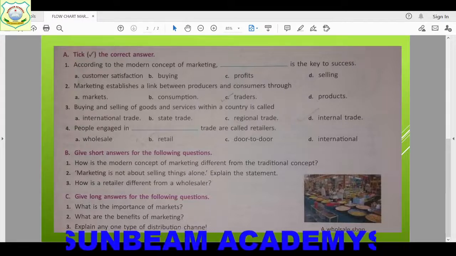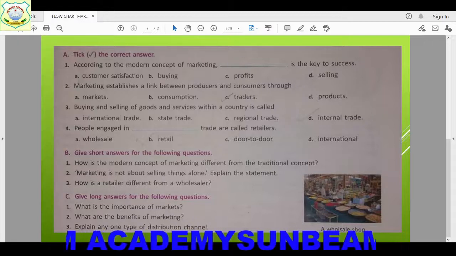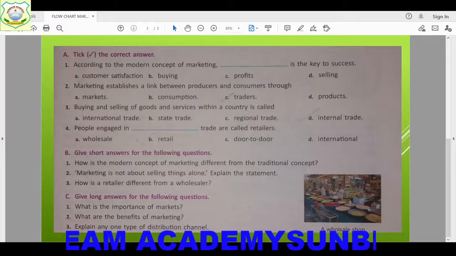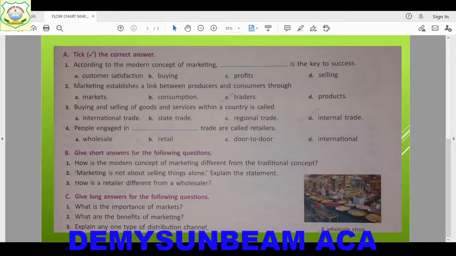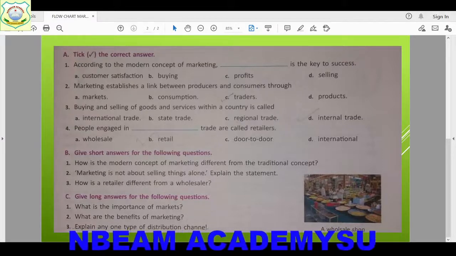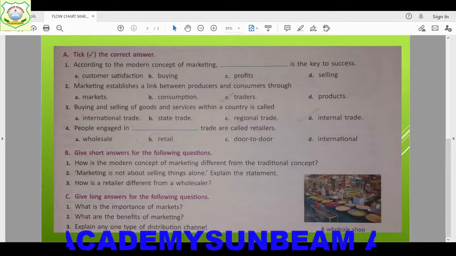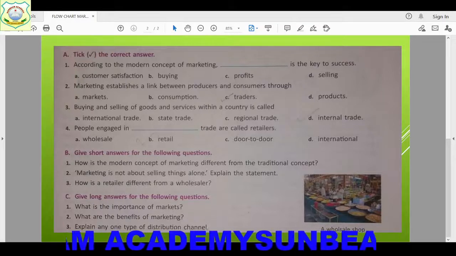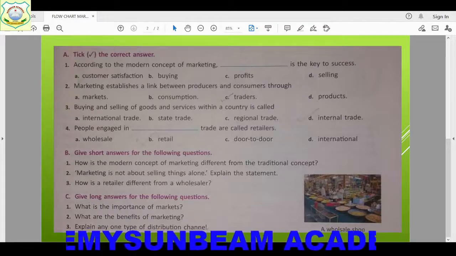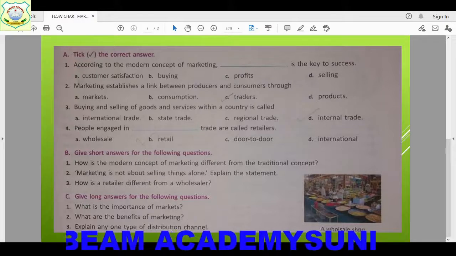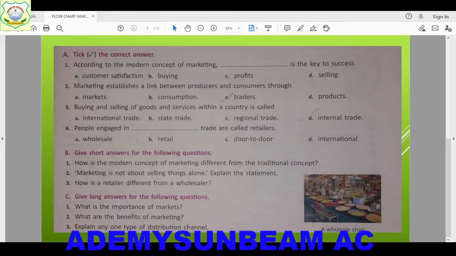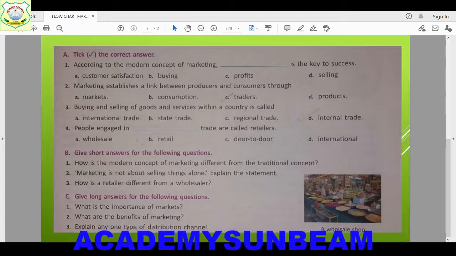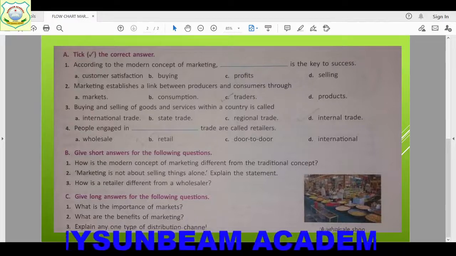So children, it's better you learn both, but in your fair notebook, you have to write only one. Okay, so children, we will discuss, there are two main channels of distribution, direct and indirect. When the producers sell their goods directly to consumer, it is an example of direct channel. So we have seen that there is no role of middleman in direct channel, and middlemen have no role to play in this channel.